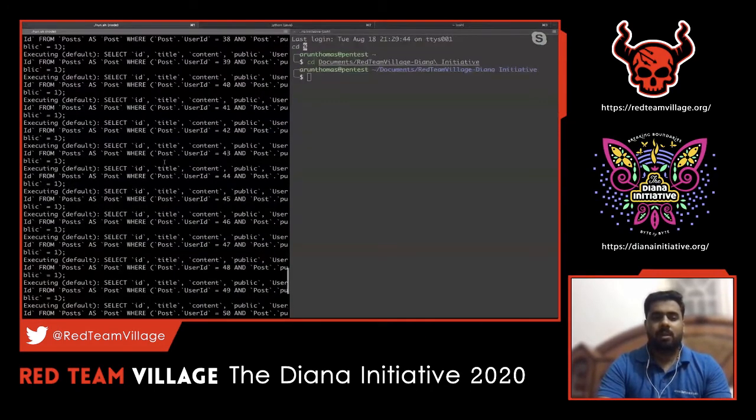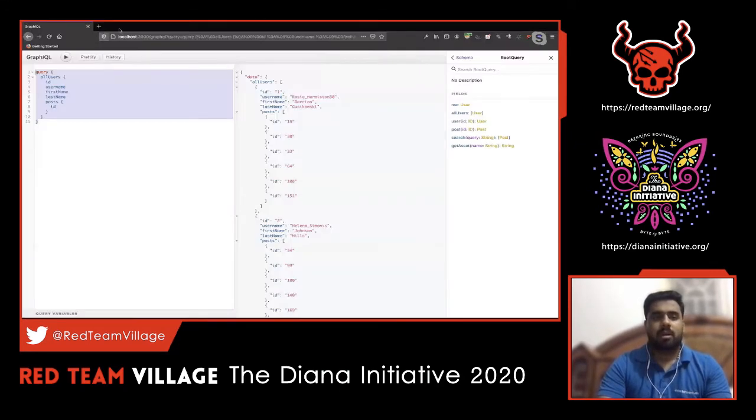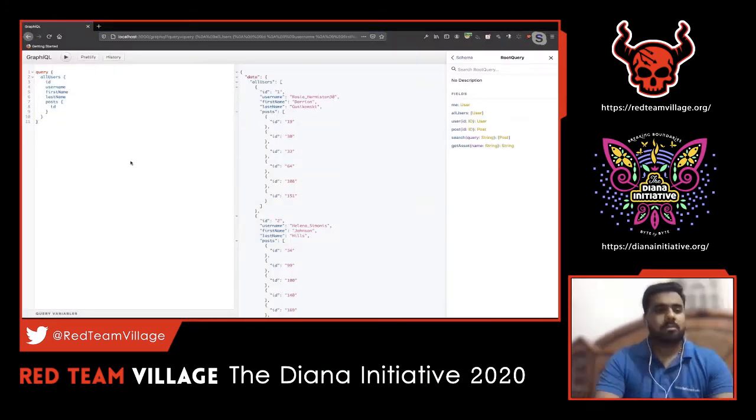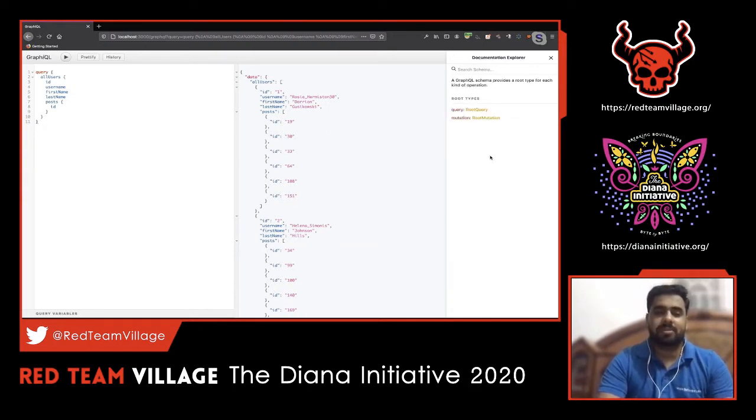I'm currently running a particular application on my system, hosted on port 3000, and there is an endpoint called /graphql. This endpoint represents the console which I was talking about. So this is the GraphQL console. In this application, it is exposed at the /graphql endpoint. In certain cases, it might have a different name altogether. The main purpose of using this console is to know the list of queries, mutations and subscriptions. When an application exposes this console, it is pretty straightforward, because it is like documentation, similar to Swagger documentation for GraphQL.